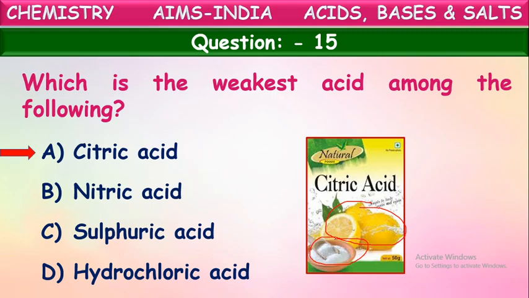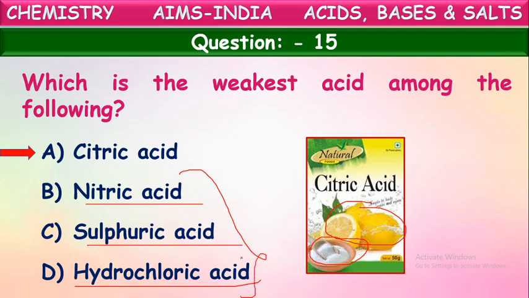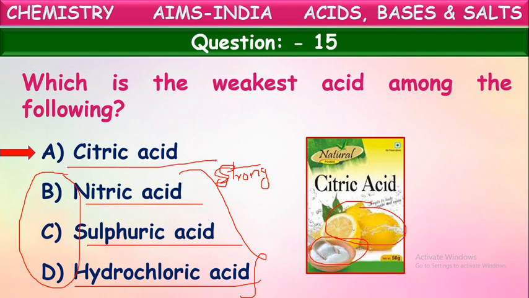If you observe the remaining acids here, nitric acid, sulfuric acid, hydrochloric acid, these three are strong acids because they are inorganic acids and they ionize completely on dissolving into water. Almost completely they ionize into respective positive and negative ions when dissolved into water. But citric acid is an organic acid, it cannot ionize completely. So it is the weak acid among these.